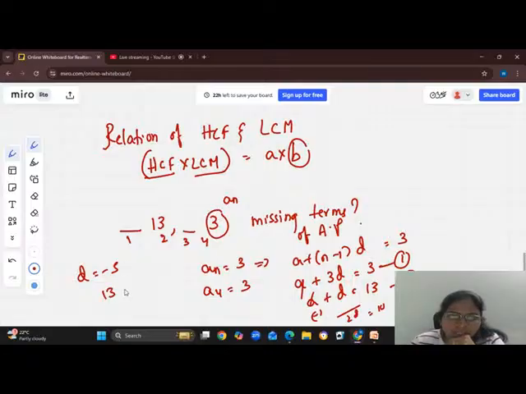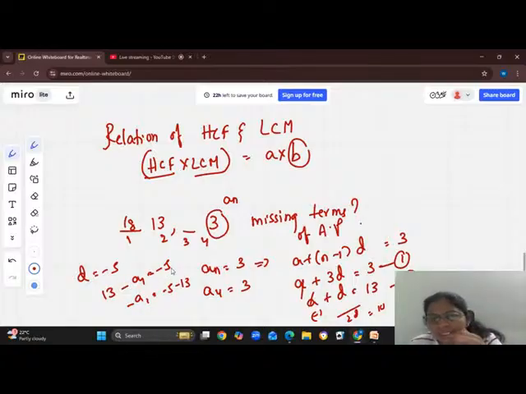So 13 minus a1 is equal to minus 5. Minus a1 equal to minus 5 minus 13. So it will be 18. And what about the third term? Come on, find out. Obviously, it will be 8.